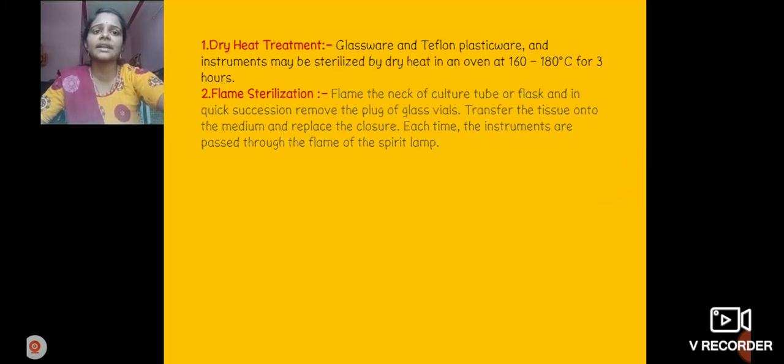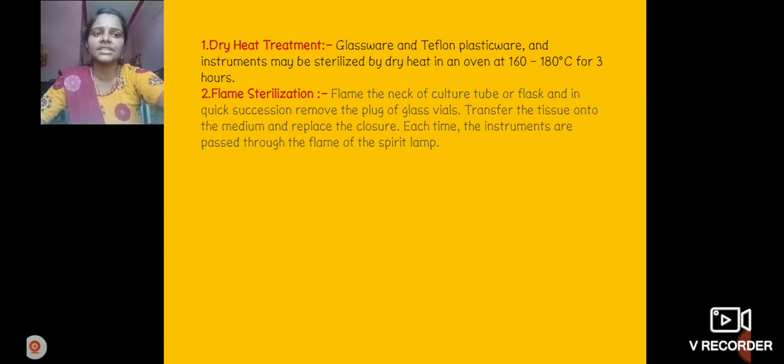What is dry heat treatment? In dry heat treatment, we use laboratory equipment such as glass vials, test tubes, micro tubes, and scalpels. These instruments can be sterilized by dry heat. Glassware, Teflon plasticware and instruments may be sterilized by dry heat in an oven at 160 to 180 degrees centigrade for 3 hours. After that, flame sterilization.